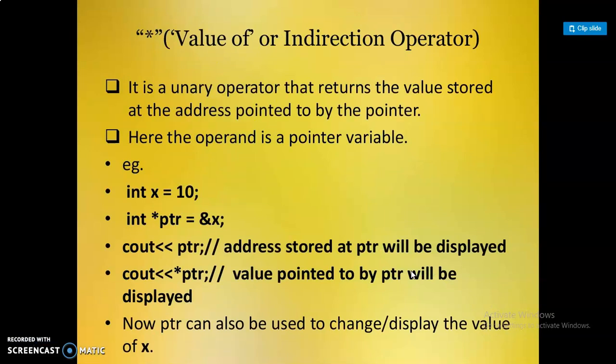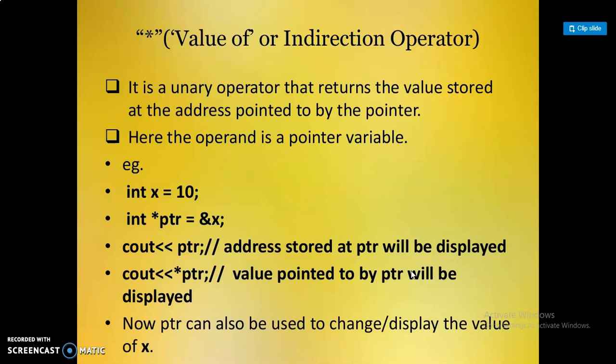Value of or indirection operator. In the previous slide I showed you that the PTR holds the address of the variable x only, not the value of the variable x. But we have to access the value of the variable x. How do we access it? By using the value of or indirection operator, which is called the asterisk.